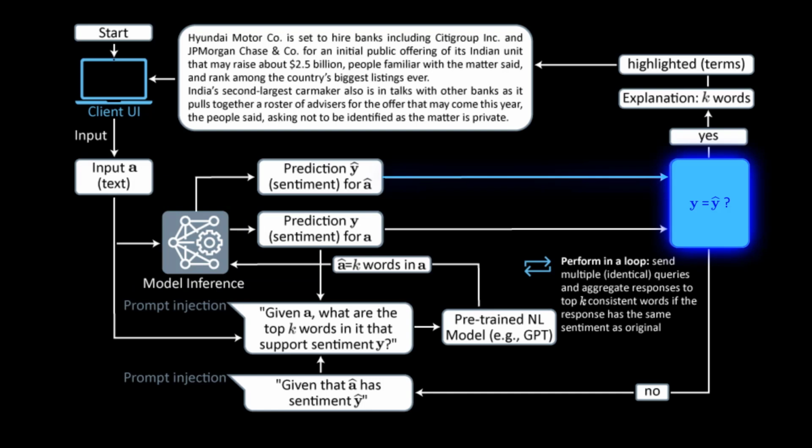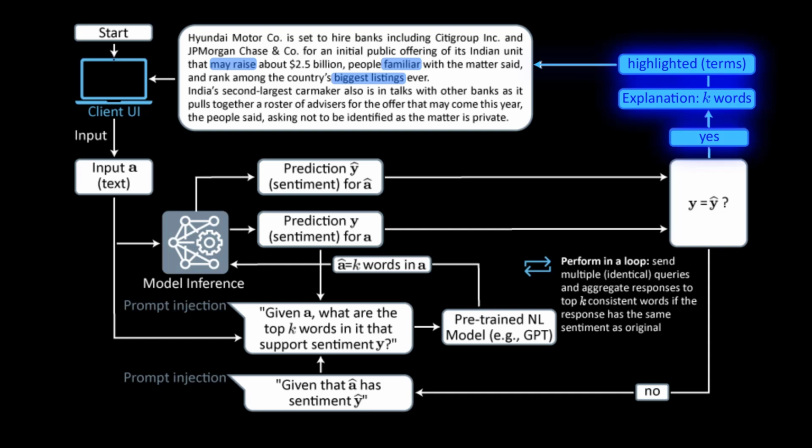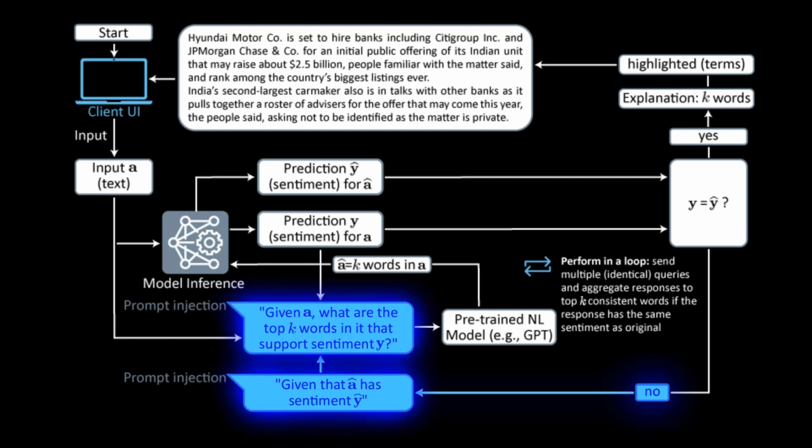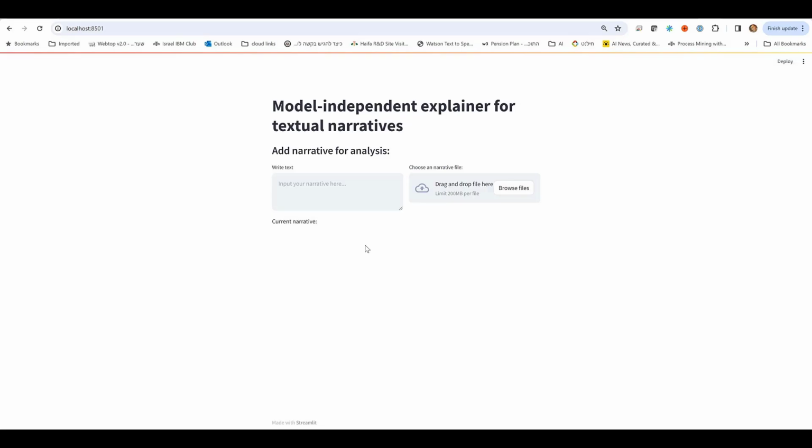If the newly derived sentiment matches the original predicted sentiment, we return the top K terms as the explanation and stop the process. Otherwise, and as long as a given number of threshold attempts has not been exceeded, we extend the prompt to associate the relevant top K keywords with the new sentiment and repeat the process again. In this video, we demo the novel developed service to derive the sufficient set of terms that explains the sentiment attributed to the original input, as shown in this process.